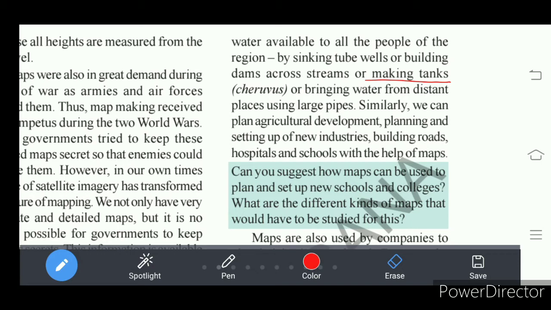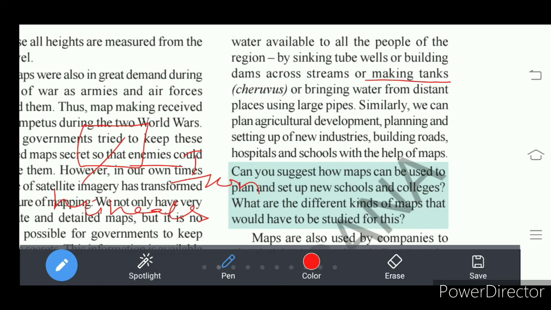So maps are useful for agriculture development and for planning to set up new industries. Okay, for example, here I'm drawing, look here, this is the place where minerals are available. For example, this is a place where we are getting iron.